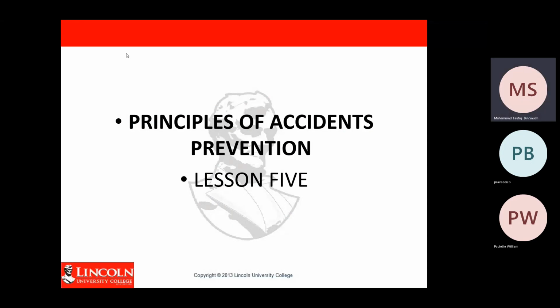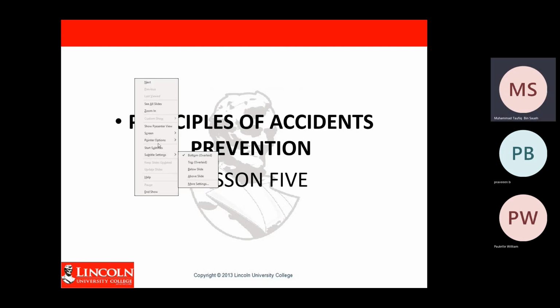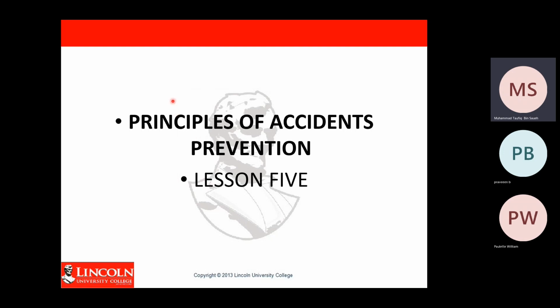So let's continue our lesson. We already covered chapter 4, so now let's cover chapter 5. In chapter 5 we will learn how to prevent accidents from happening. In lesson number 5 we want to learn about the principles of accident prevention, and what we should do to prevent accidents from happening in the workplace.